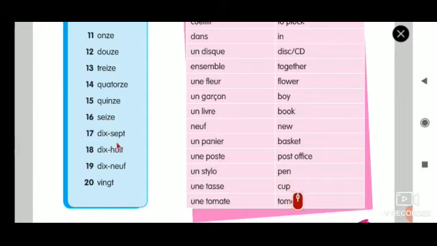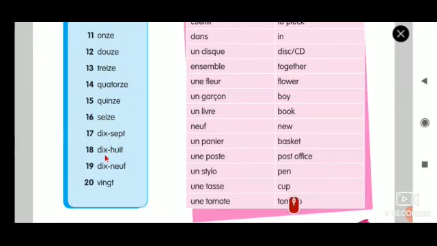17, 18 and 19 is very easy. See, you already know this. So 10 is dix and 7 is sept. So 10 plus 7, dix-sept. Very nice, no? Dix-sept. So when we say this, we should not pronounce the X. We should not say "dikes and sept." We should not say like that. We should say only "di." Dix-sept.